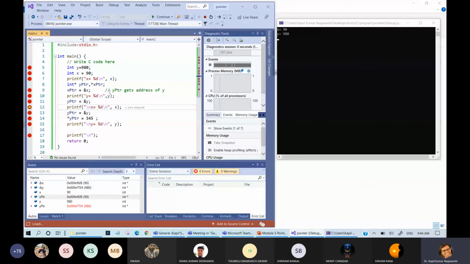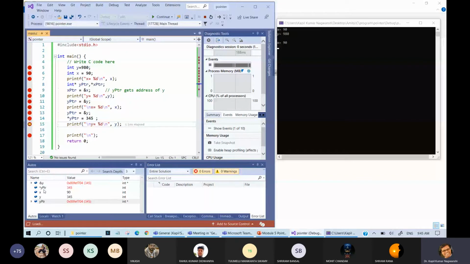and 980. Now in the next iteration, Y pointer holds the address of Y. Same thing is written, no problem, nothing special. And now you can see what the modification is. I had modified at Y pointer and it is modified at Y. Here you can see that I had modified at Y pointer, but it is also modified at the value of this.